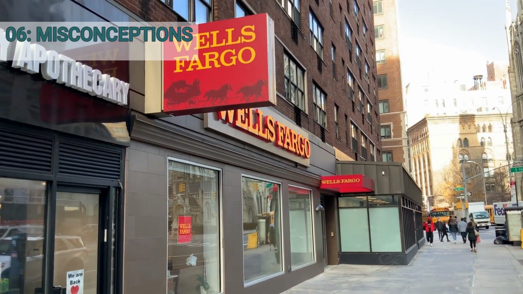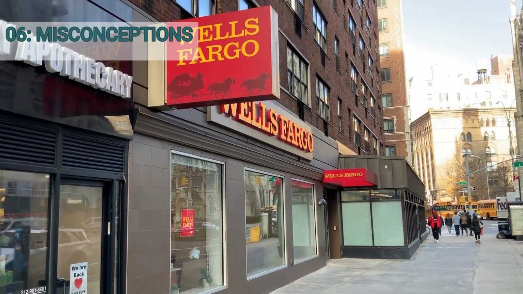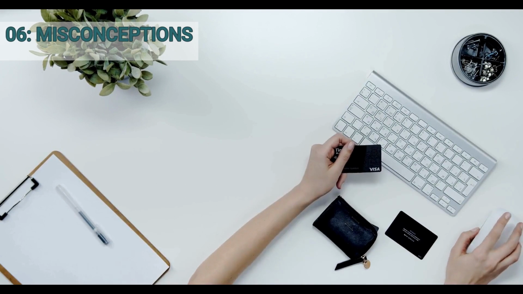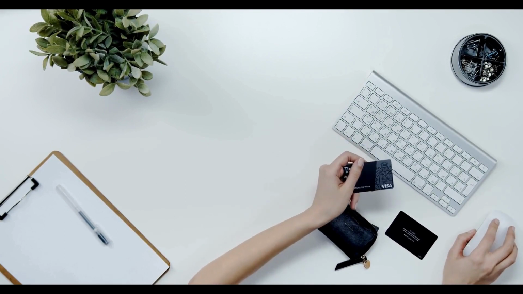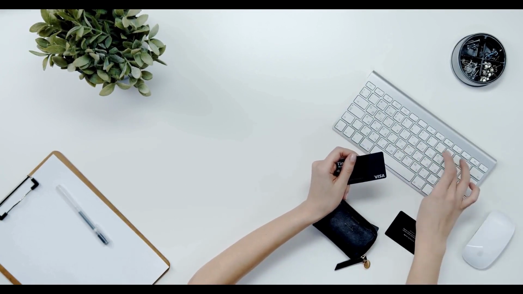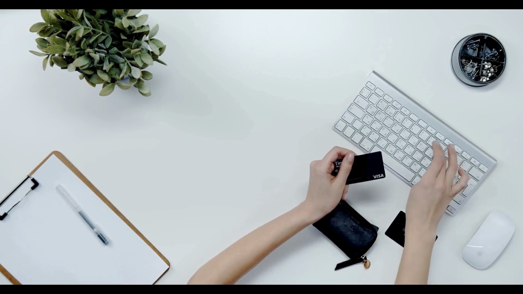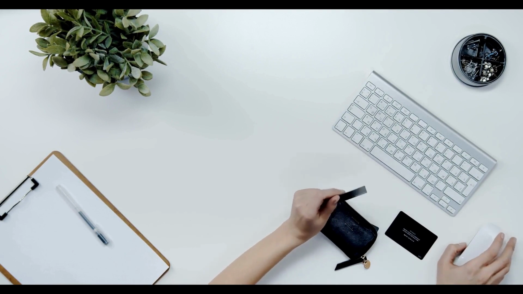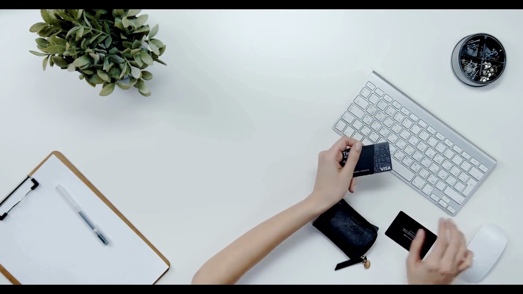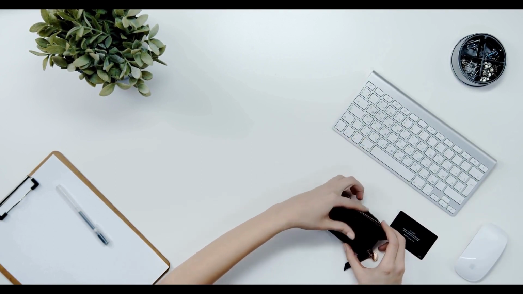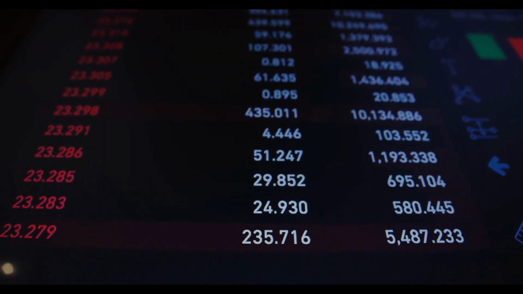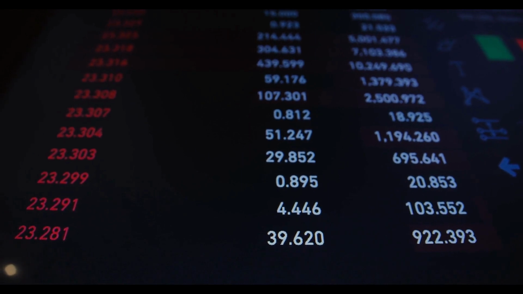Number 6. Misconceptions. Inflation misconceptions. Inflation is not caused by any one single factor, and it is a complex phenomenon that depends on many factors. Common misconceptions about inflation include the belief that it is caused only by high prices, or that it is always bad and should be avoided. In reality, inflation is a natural part of an economy and can actually be beneficial in certain circumstances.